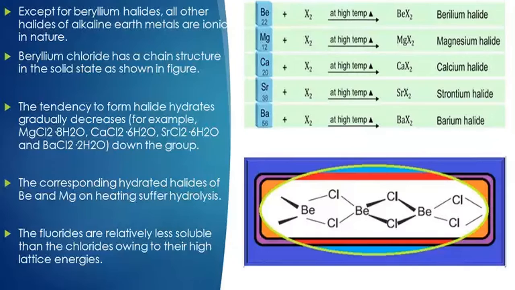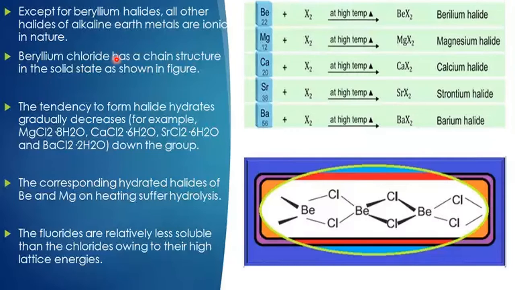Okay, now halides of alkaline earth metals. All other halides of alkaline earth metals are ionic except beryllium. Once again, beryllium behaves differently. Beryllium halides are covalent in nature. They develop a covalent character because of the small size of beryllium, which has more polarizing ability on the anion.